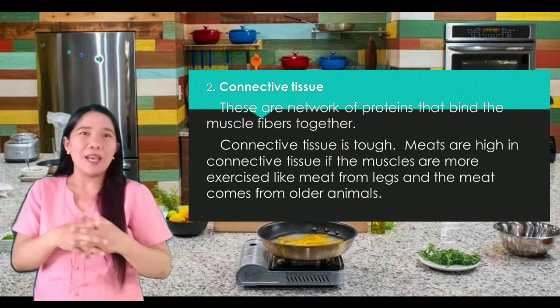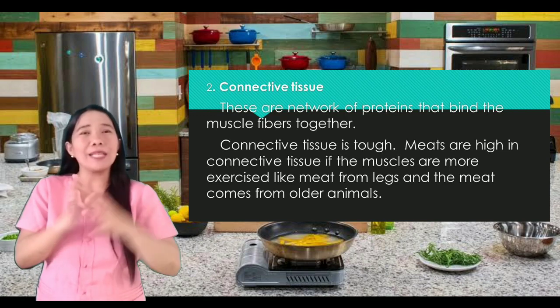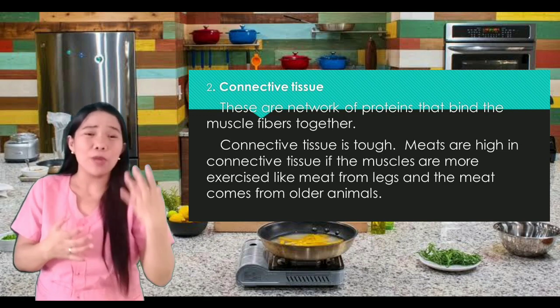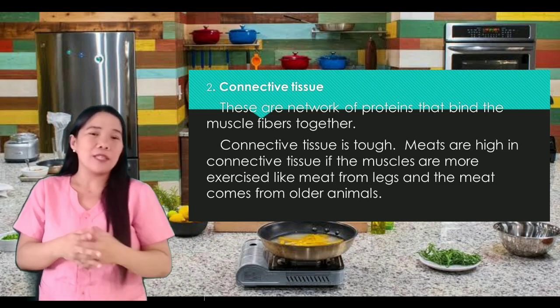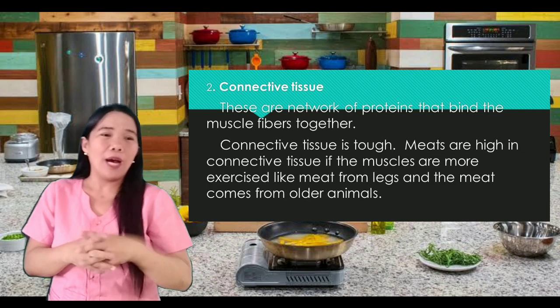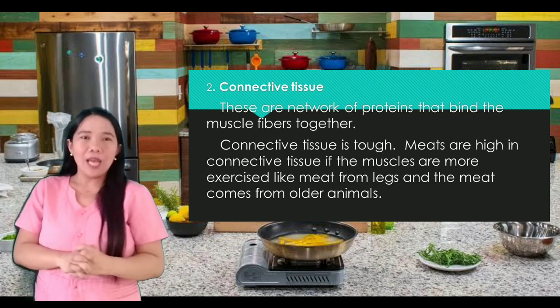Ganoon naman talaga, di ba? Kapag medyo bata ka pa, malambot pa yung meat. Pero kapag ikaw ay matanda na, tumitigas na yung meat. The same with here. Kapag medyo old na yung animals, medyo matigas na po yung connective tissues. Clear? Okay, let us focus here. The basic preparation methods of it.